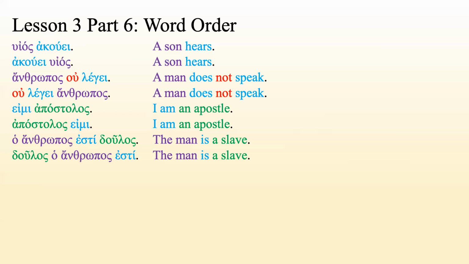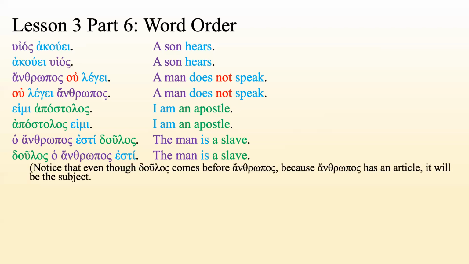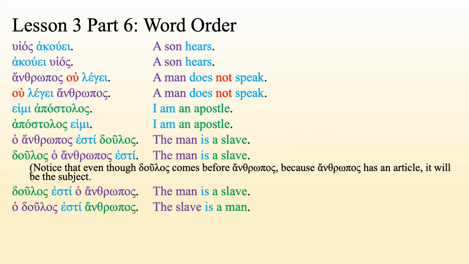Doulos ho anthropos estin. The man is a slave. Again, it doesn't matter what order these words come in. What matters is the case of the noun and whether or not it has a definite article. Notice that even though doulos comes before anthropos, because anthropos has an article, it will be the subject. Doulos estin ho anthropos. Again, the man is a slave.